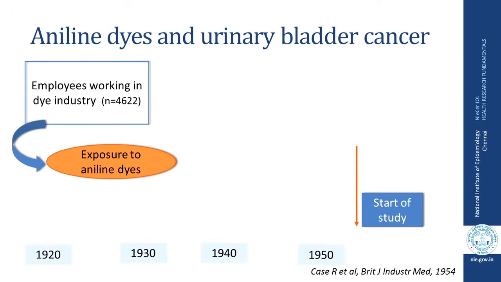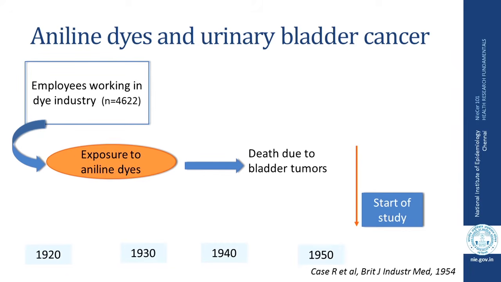This is an example of a retrospective cohort study. The objective of this study was to evaluate the role of aniline dyes, or exposure to aniline dyes, in the development of urinary bladder cancer. So, the investigators for this study recruited about 4,622 workers who were working in the dye industry between 1920 and 1951. This recruitment was based on available records in those factories.